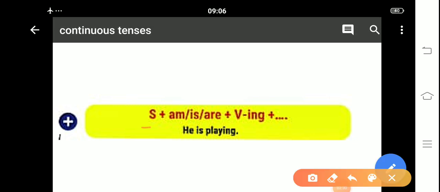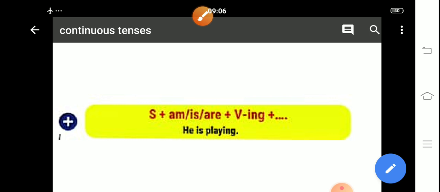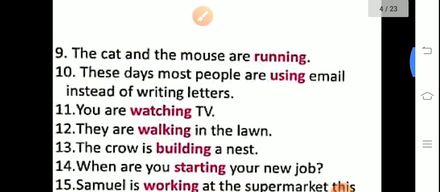So first of all, positive. In a positive sentence, we have to use first of all the subject. After that is, am, are plus verb first form plus ing plus object. Clear? So the sentence is: he is playing. Subject he, is, just because he is singular. Play is a verb, and ing is what you have to use in the continuous. Clear? So we'll see some examples also.